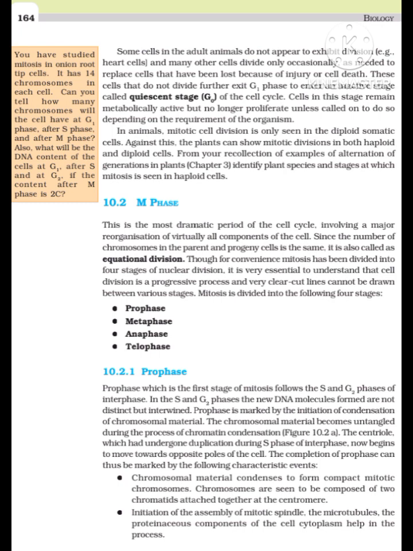From your recollection of examples of alternation of generations in plants, Chapter 3, identify plant species and stages at which mitosis is seen in haploid cells.